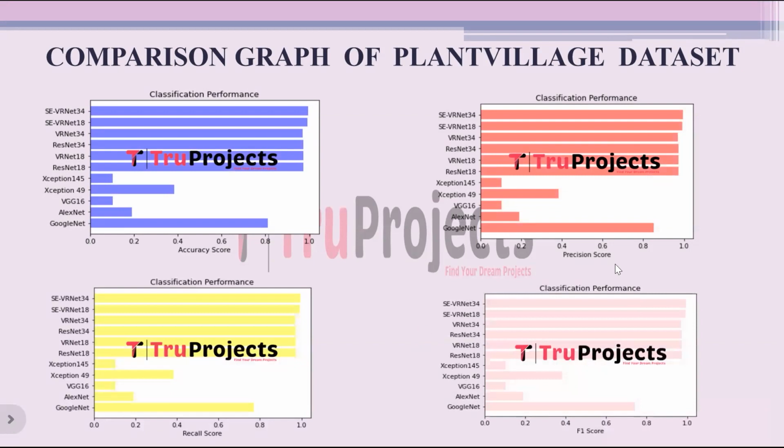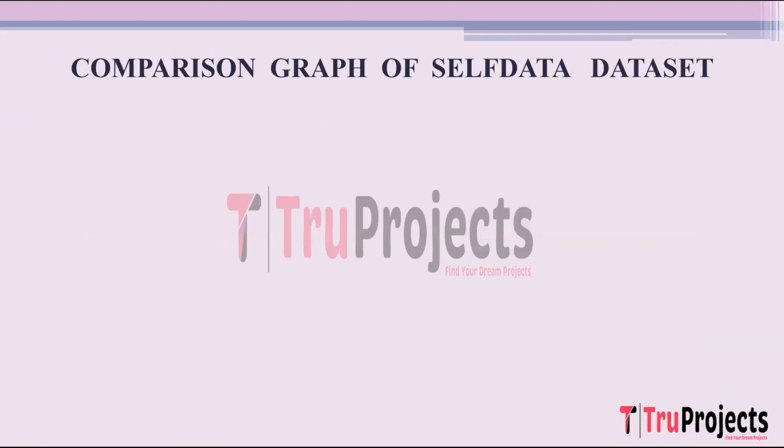This is the F1 comparison graph. On the x-axis we have the F1 score, and on the y-axis we have the algorithm name. F1 score combines precision and recall into a single metric, calculated as the harmonic mean of precision and recall. It balances both metrics and provides a balanced assessment of a model's performance, particularly in scenarios where there's an uneven class distribution, aiming to find a balance between precision and recall.